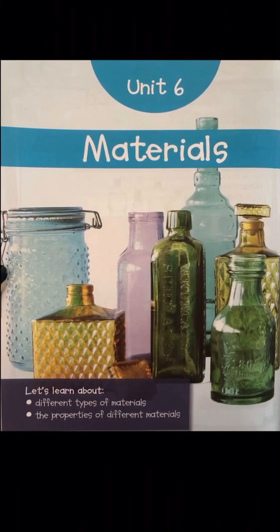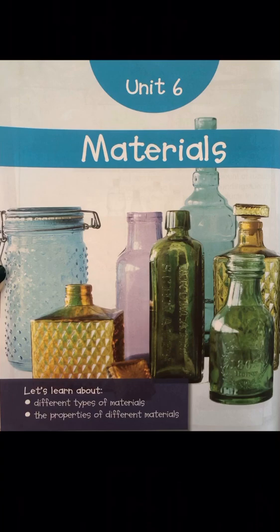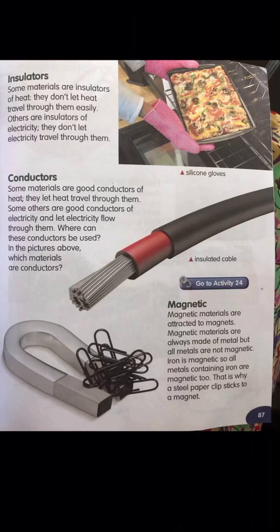Kids, as you know that we are reading unit number 6, materials. We have already read the first half of the chapter and today inshallah we are going to complete this chapter. Okay, so open page number 87. As you know that I have told you about properties of different materials, that some materials are transparent, some are opaque, some are absorbent, some are waterproof, and some are strong or weak.